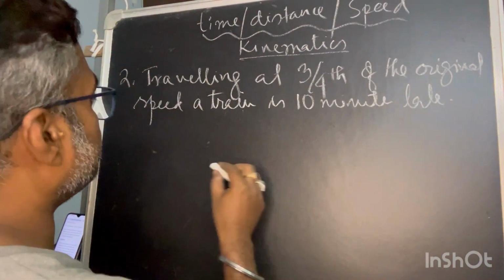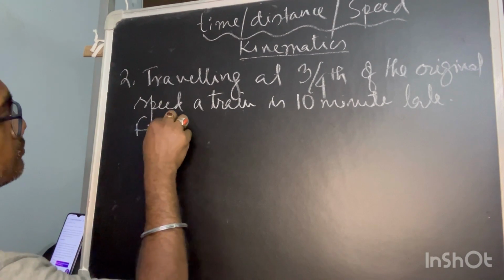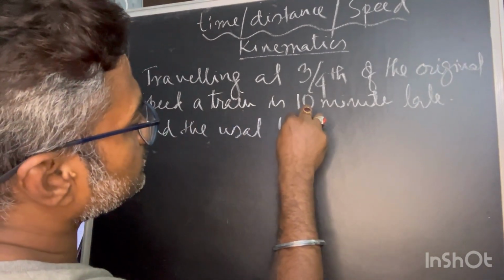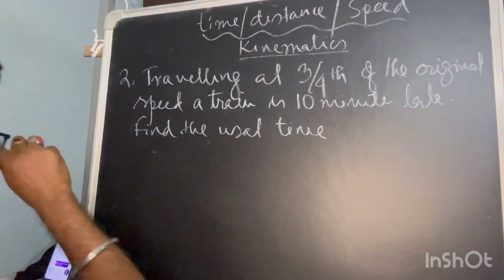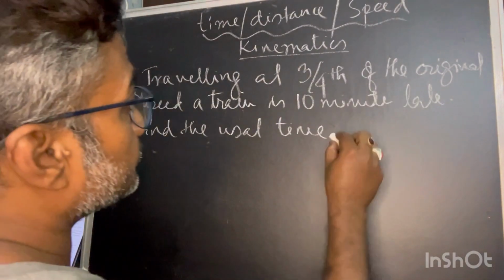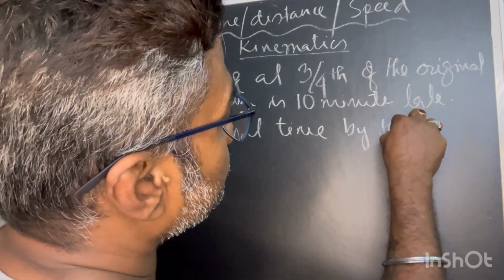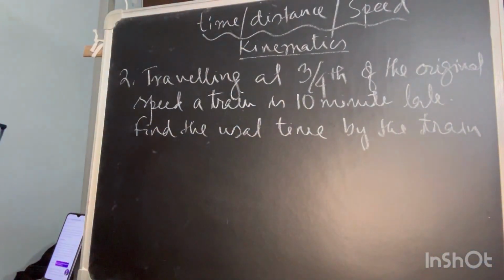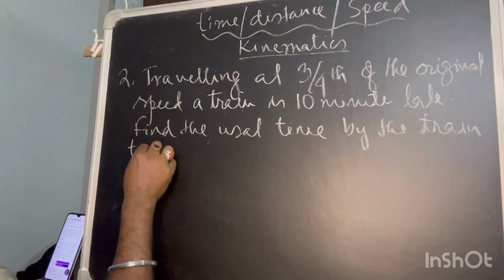Find the usual time taken by the train to complete the journey.